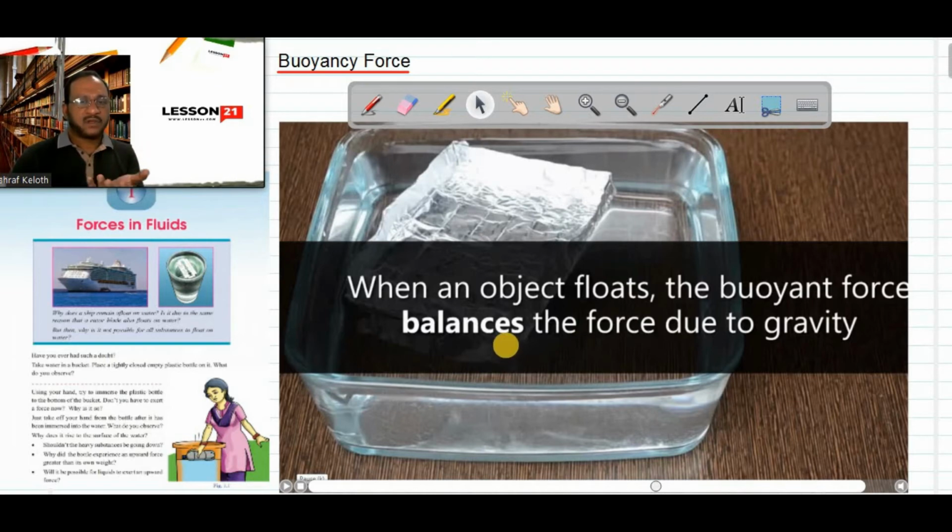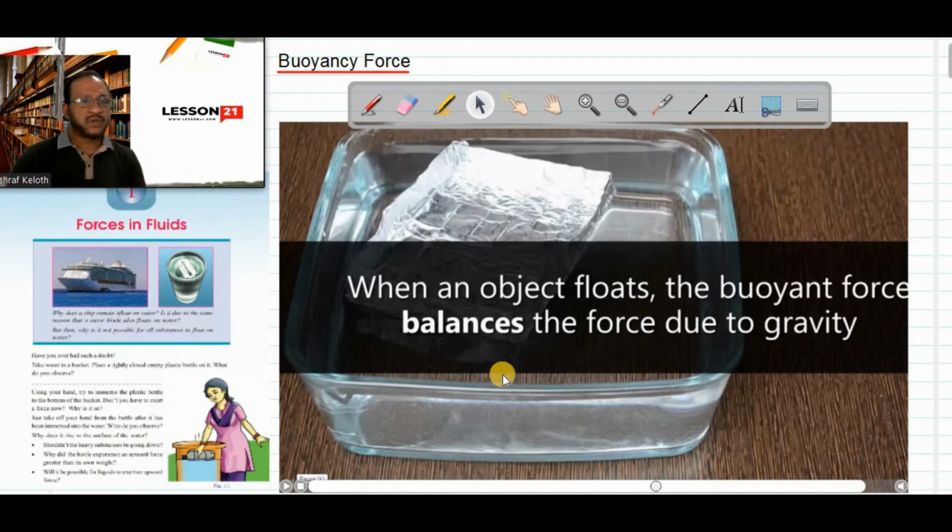It means when we increase the volume of the body, we can see buoyant force also will increase. So, the second point, all of you note down the second point. Buoyant force also depends on the volume of the body.